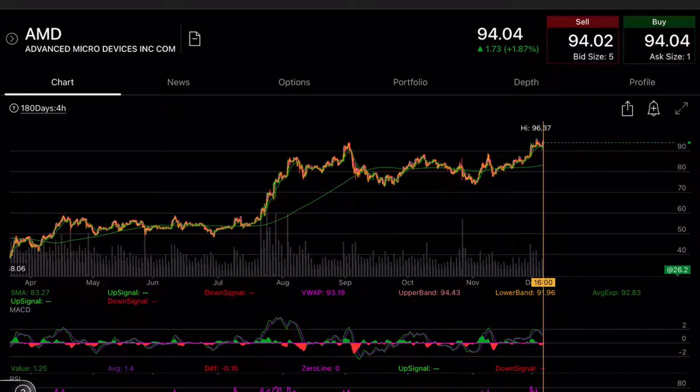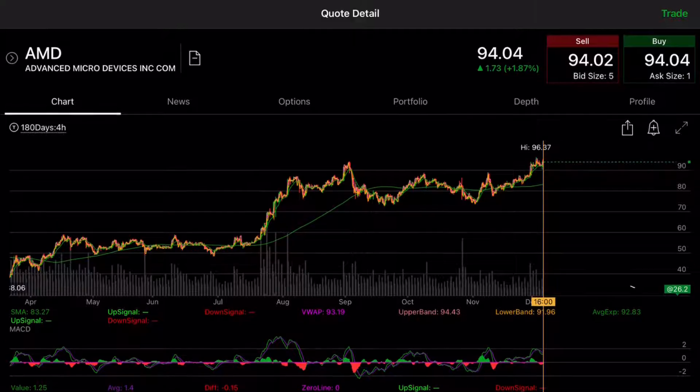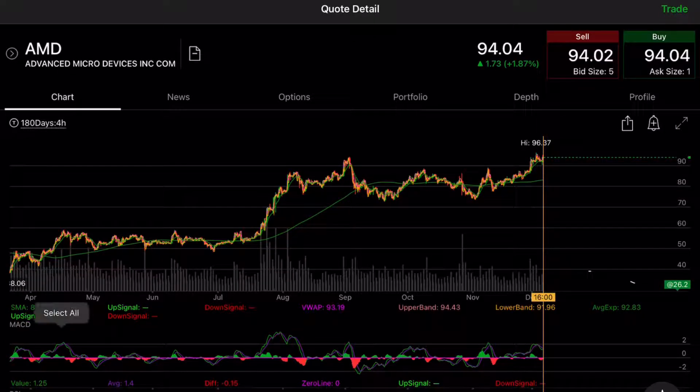Now to look in more depth at how the stock has been doing, we need to look at the 180-day chart and see how it's been traveling throughout the past couple of months. So we can see that it's in the $50 range all over here, staying constant throughout the summer and before when COVID hit, before that in March and February.